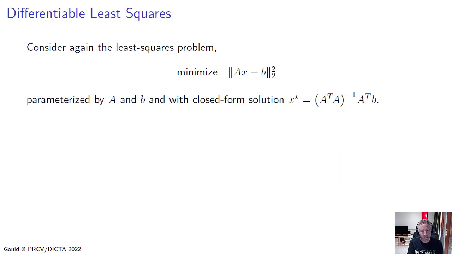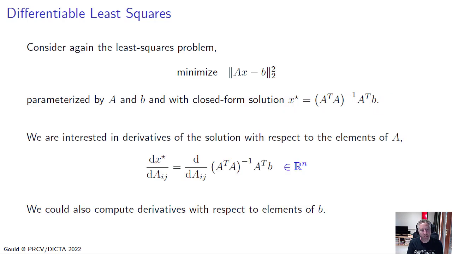So now the question arises, what happens if we want to differentiate a least squares problem with respect to the parameters A and B of the problem? We know that the least squares problem has a closed form solution, which is x star equals A transpose A inverse A transpose B. And so now we can differentiate this solution with respect to any of the parameters, for example, the ijth element of the matrix A.